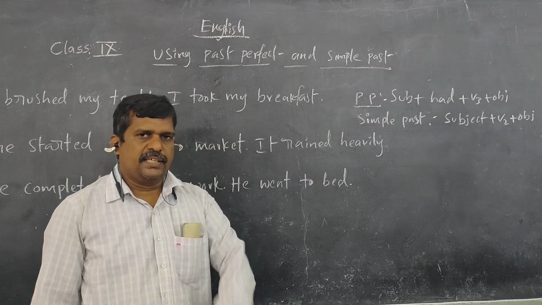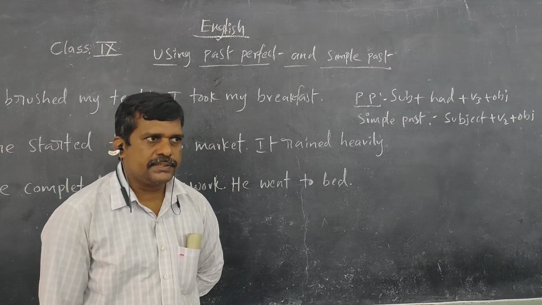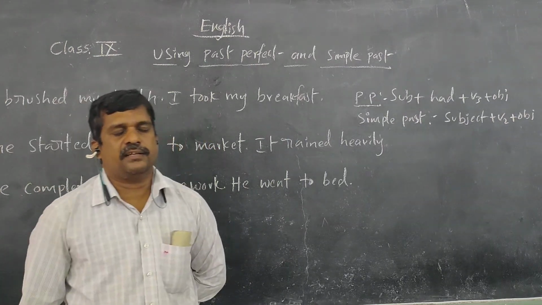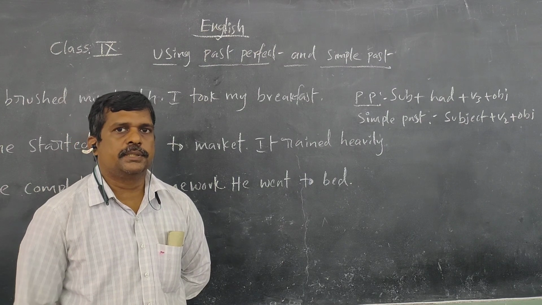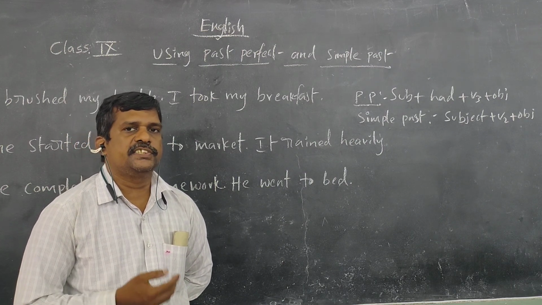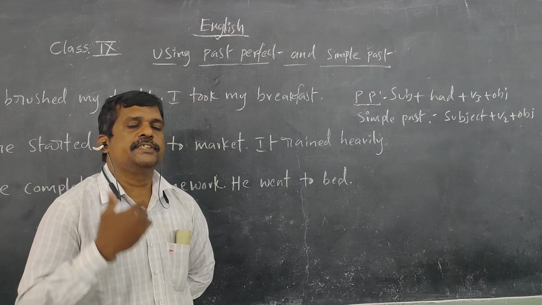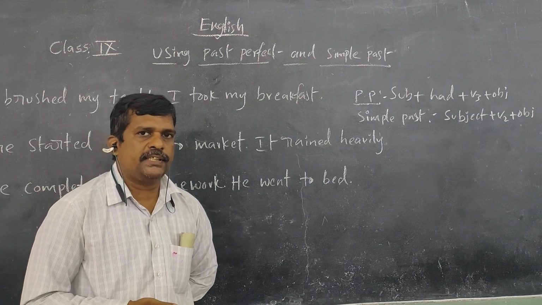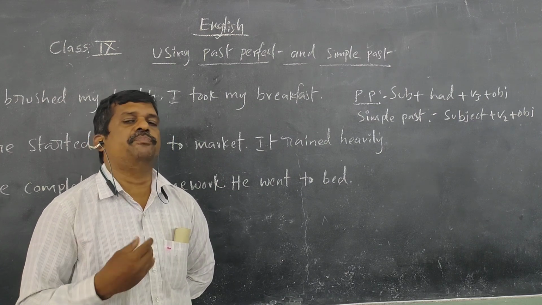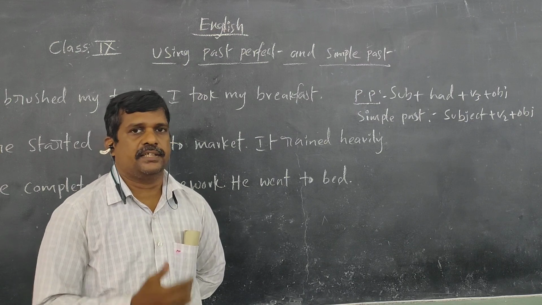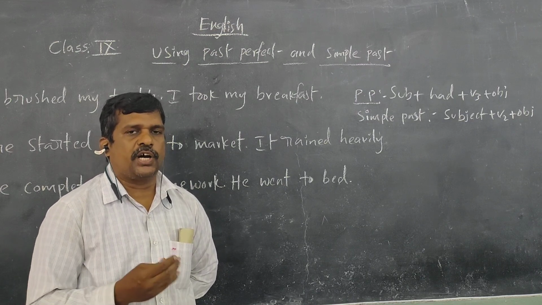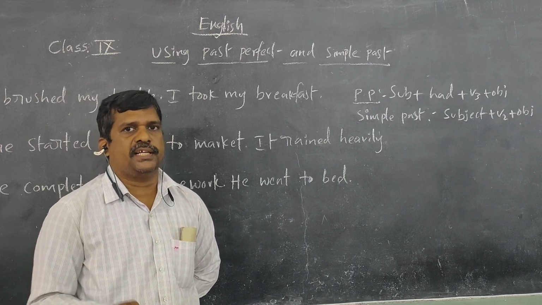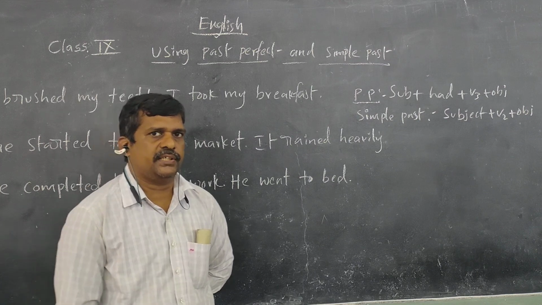For example, he had gone there. That is the past perfect tense structure. He went there. That is simple past tense. In past perfect tense we have used subject plus had plus verb three. In simple past, subject plus verb two plus object. Now our topic is when we use these two tenses as a combination.